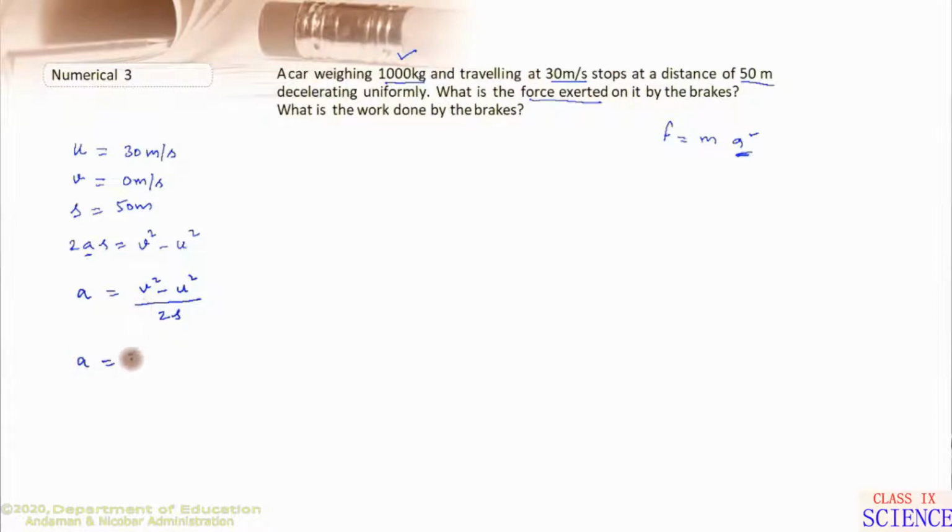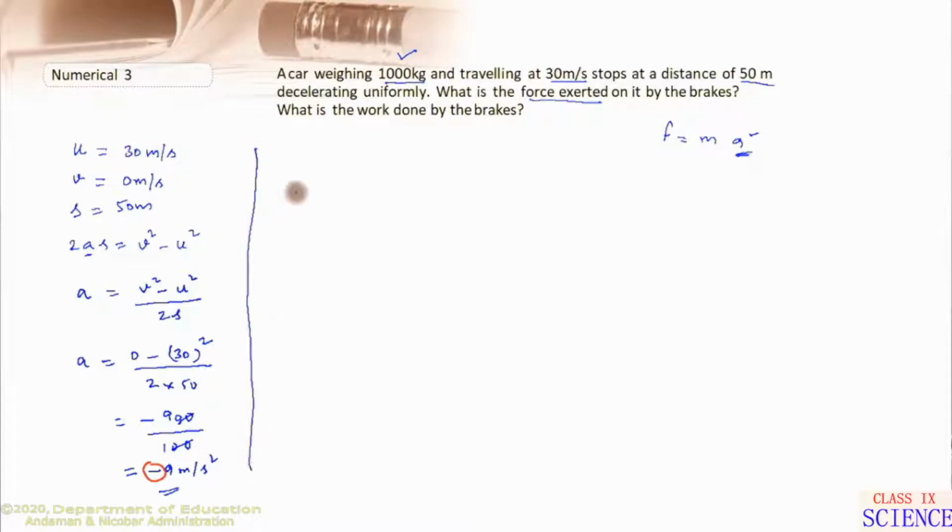A is equal to v is 0, so this will be 0, u is 30 meter per second, so this becomes 30 whole square divided by 2 into distance, which is 50. Upon solving, we get minus 3 3s are 9 divided by 2 5s are 10, so this gets cancelled. So acceleration will be minus 9 meter per second square. The minus sign indicates that the acceleration produced is negative, or we call it retardation. Now with the value of acceleration, we can easily find the value of the force exerted.